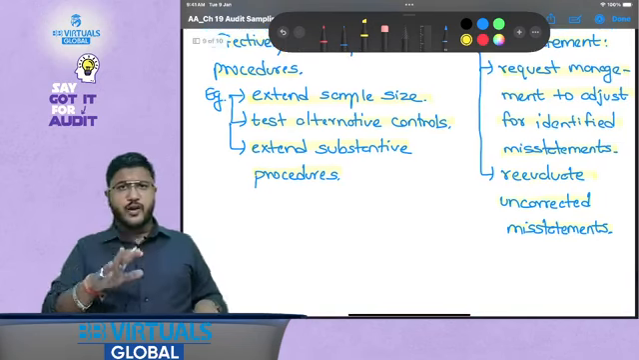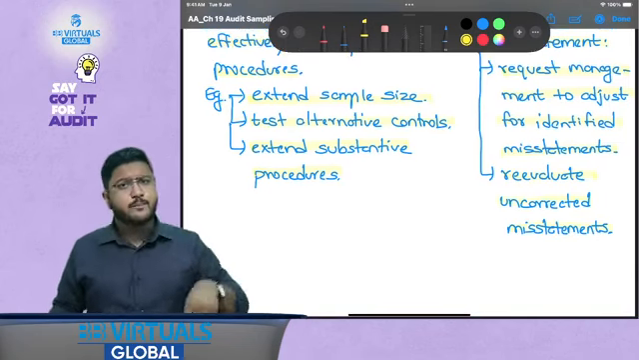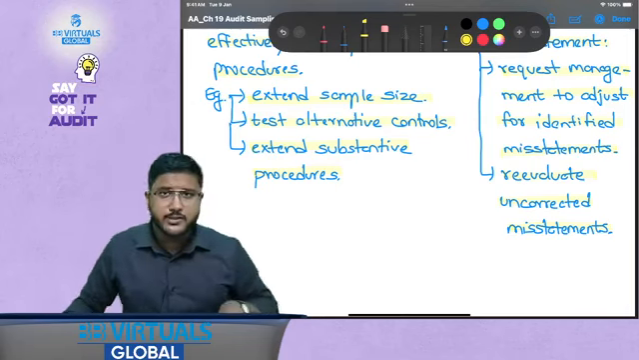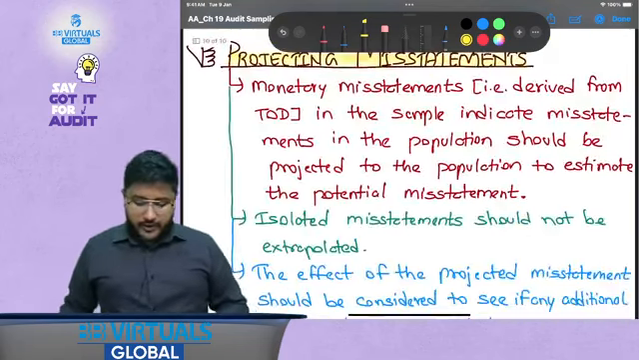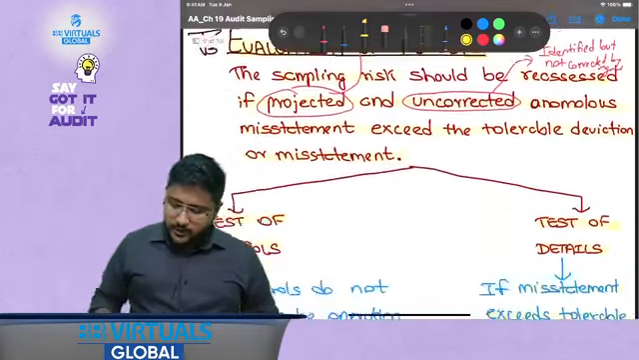Once management has modified it, or maybe they have decided not to modify it, you have to reevaluate the uncorrected misstatement part and whether you need to modify your report or withdraw from the engagement or take alternative actions or not. This is what is about evaluation of results.